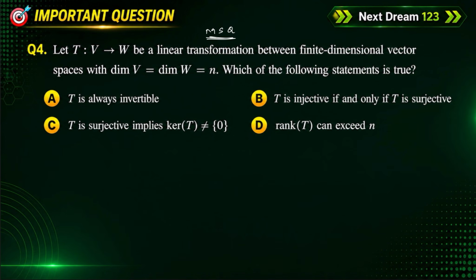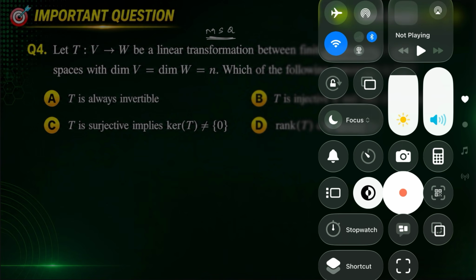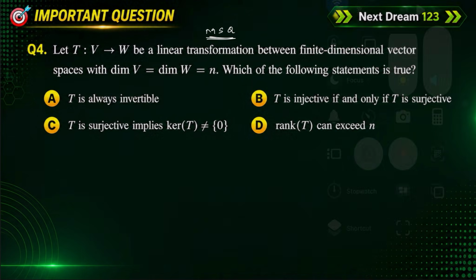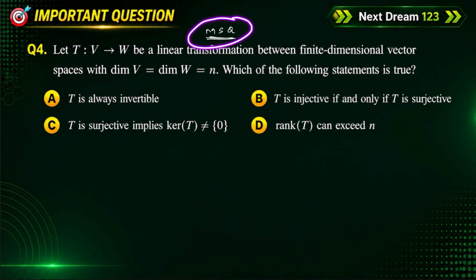Let's move on to the fourth question. Let's discuss the fourth question. This fourth question is an MSQ question, meaning multiple select answer question. That means one or more options are correct.